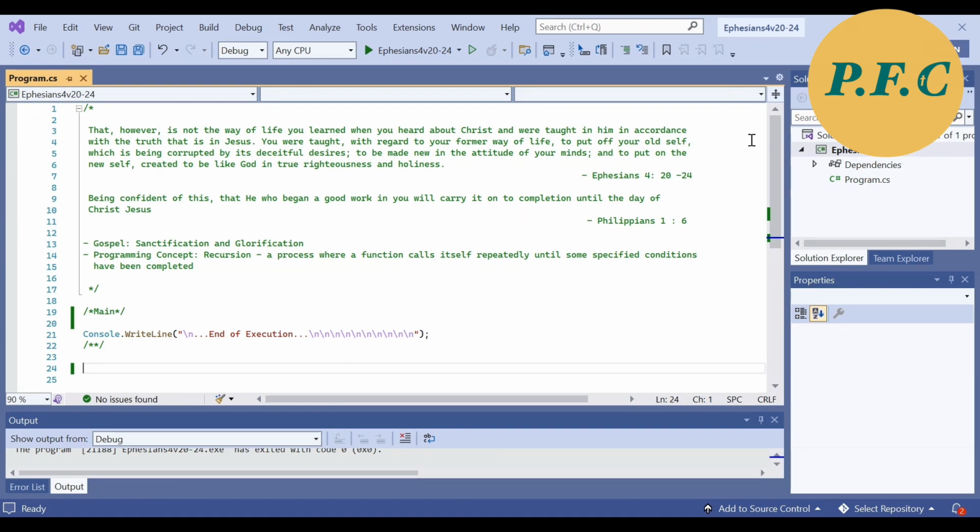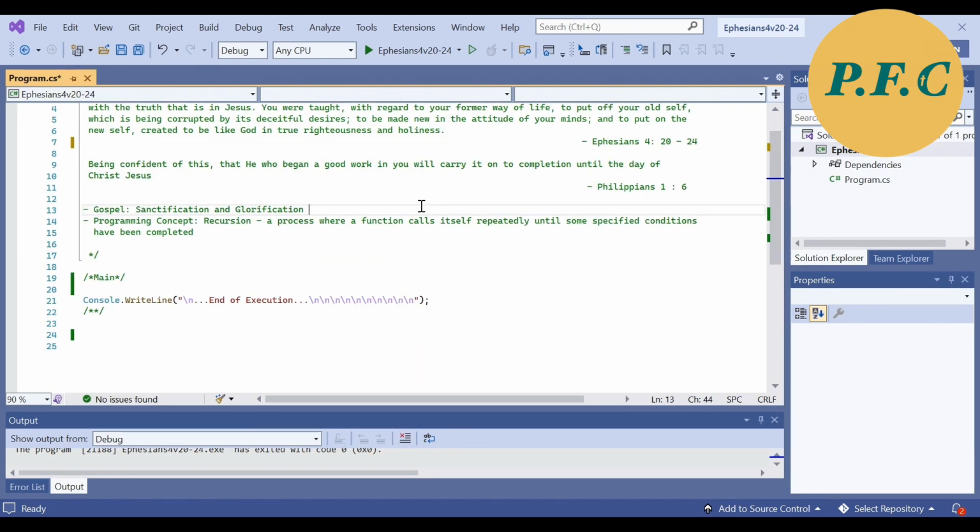If you are new to the vocabulary, let me start off by offering an explanation to what sanctification means. It is an action of making something holy. It is a process of refinement, continuous in our lifetime, for an end goal which is for God's glory. We can see what this process is like in the verse from Ephesians. And when we reach that goal, we can bring glory to God. That is glorification. We can see this continuity and the destination of the process in the verse from Philippians.